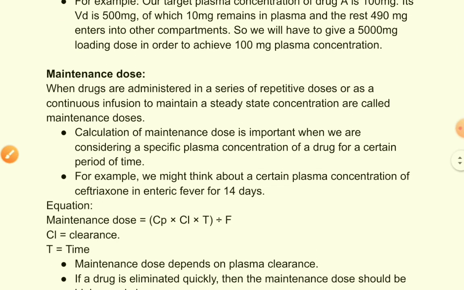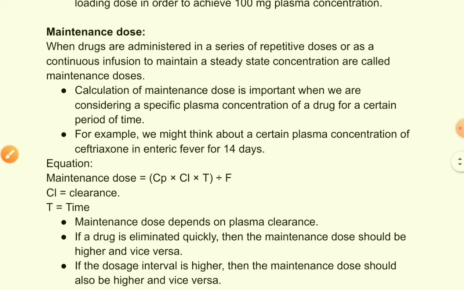Now come to maintenance dose. Now what is maintenance dose? When drugs are administered in a series of repetitive doses or as a continuous infusion to maintain a steady state concentration, that is called maintenance dose. So in some cases we need to maintain a specific plasma concentration of a drug for a longer time, suppose 7 days, 10 days, 1 month, 6 months, etc. Then we have to give that drug repeatedly.